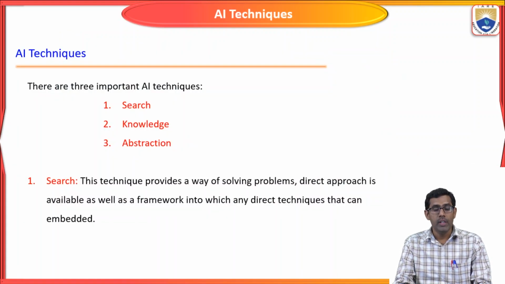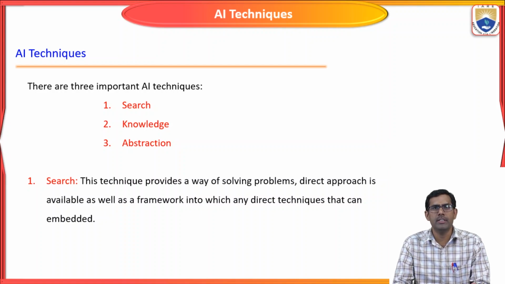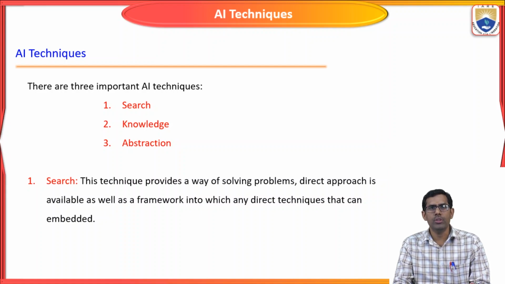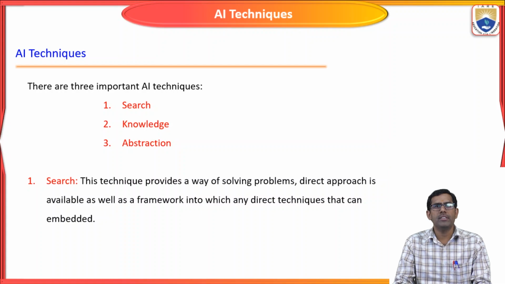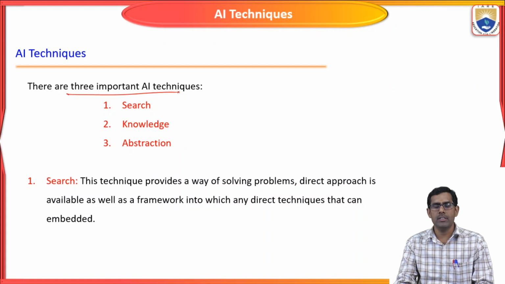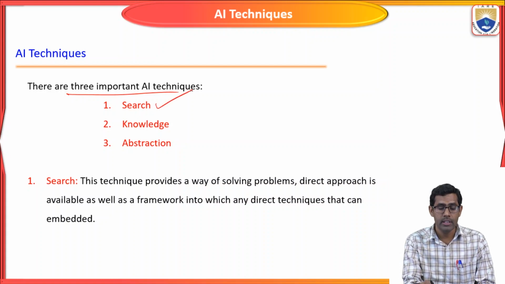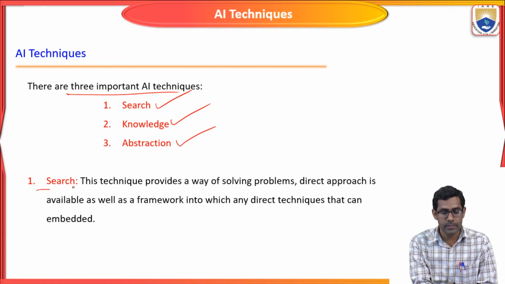Next we will move to the AI techniques. While we are designing an AI-based system, it should solve a particular problem, or if you give some task, it should reach an appropriate solution, right? Based on that, we have three important AI techniques. We already know the concepts, right? The first one is searching. The second one is knowledge. The third one is abstraction. First, one by one we will see. So what is searching?